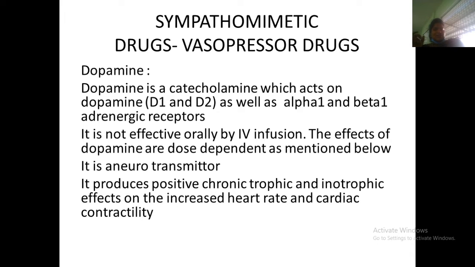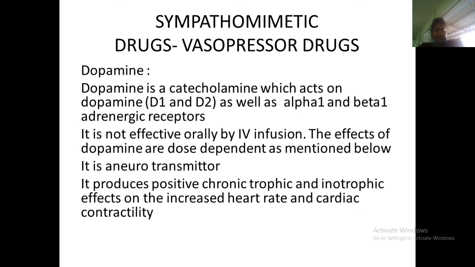It is a type of catecholamine. It acts on D1, D2, dopamine 1, dopamine 2 receptors, as well as alpha and beta adrenergic receptors. So whenever it acts, it produces a chronotropic effect and an inotropic effect, by increasing the heart rate and cardiac contractility.